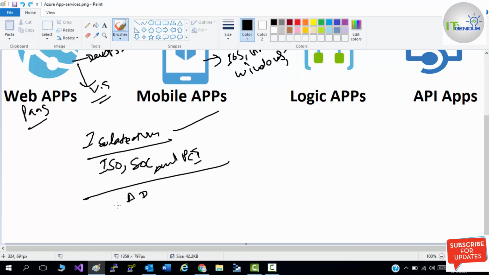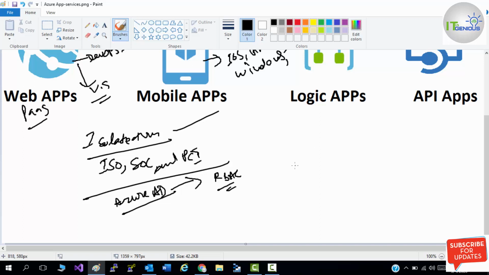You can integrate your application with Azure AD, authenticate your users, and also apply RBAC to manage and authenticate your applications.